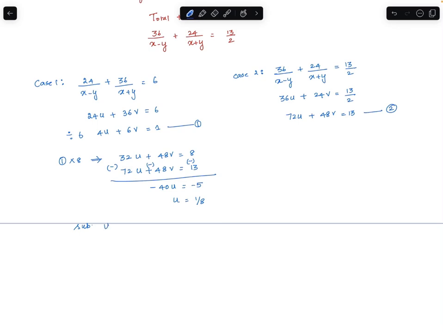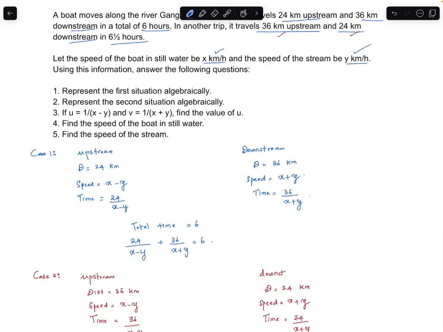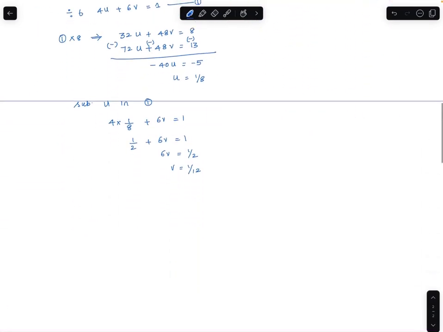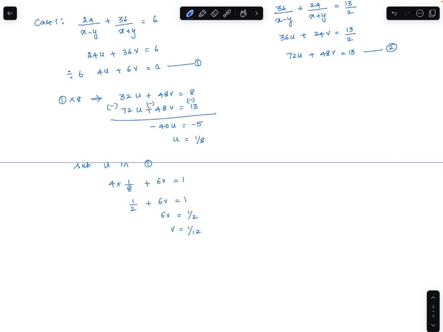Substituting the value of u in equation 1, 4 times 1 by 8 plus 6v is equal to 1. So half plus 6v is 1. 6v is 1 upon 2 and v is 1 upon 12. Question 4, find the speed of the boat in still water. Question 5 is find the speed of the stream. That is, we have to get x and y. With the help of u and v, let's get x and y.